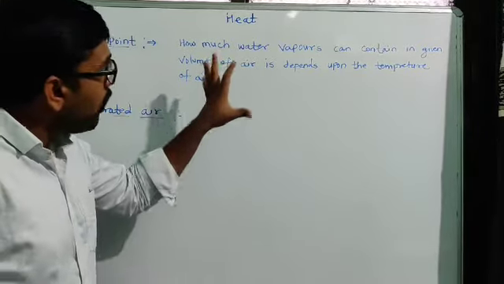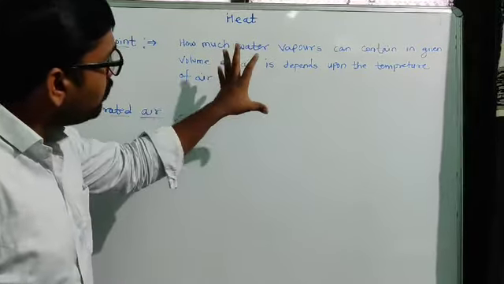Whatever water vapor is contained in a given volume of air depends upon the temperature of air. So temperature is an important point that affects the amount of water vapor in the given volume of air.